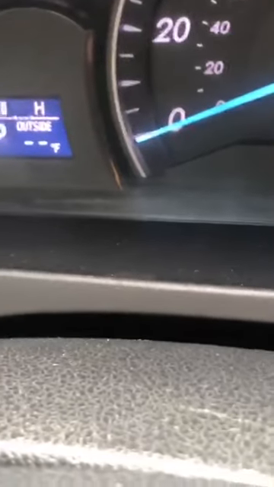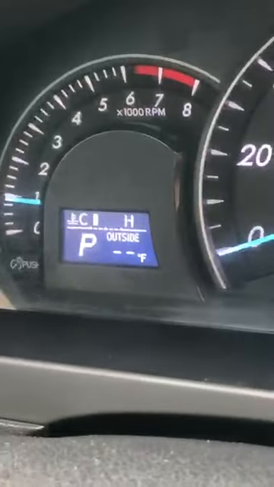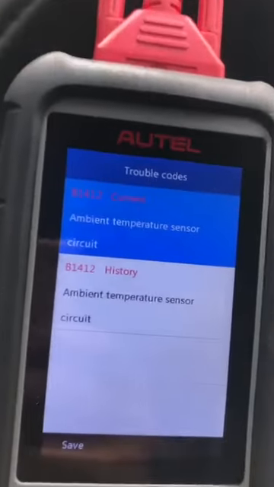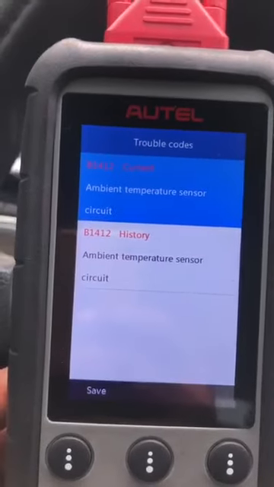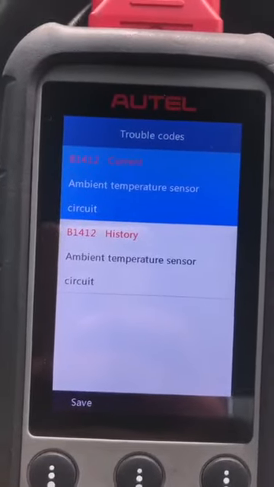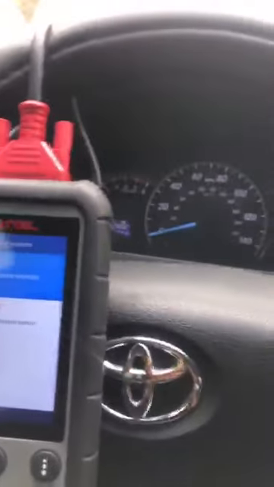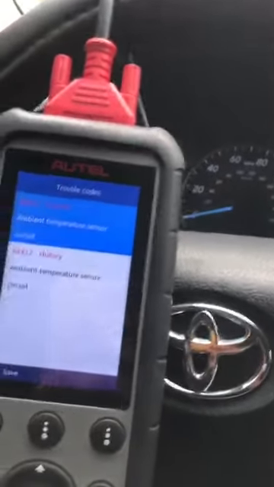So I made a video yesterday about the ambient temperature sensor of a 2012 Toyota Camry. Right here, the issue is there is no display of the ambient temperature, no display of the outside temperature on the dashboard. I did a scan yesterday and retrieved this code, B1412, ambient temperature sensor circuit.